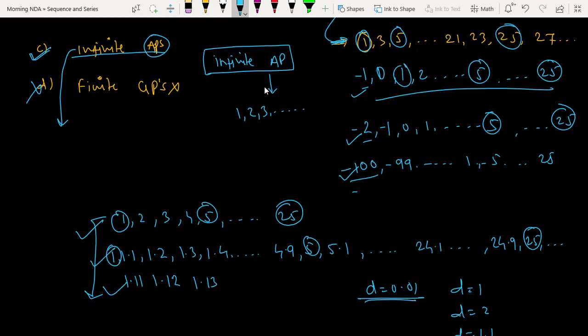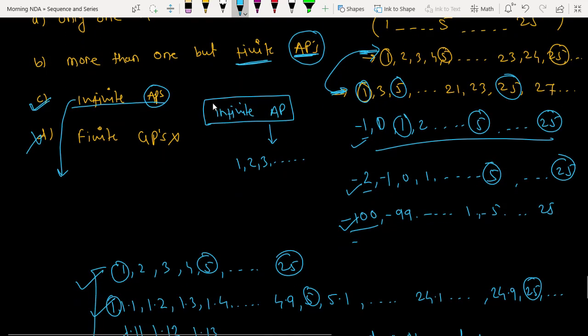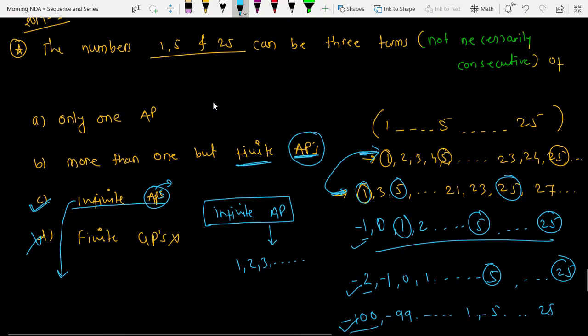But we were assuming the first case, infinite AP. Yes, but infinite AP would also be true, na sir? Yes, infinite AP will also be true. Infinite APs will also be true. APs is just the plural form of AP. It means they are saying I have more than one AP which includes these three numbers.